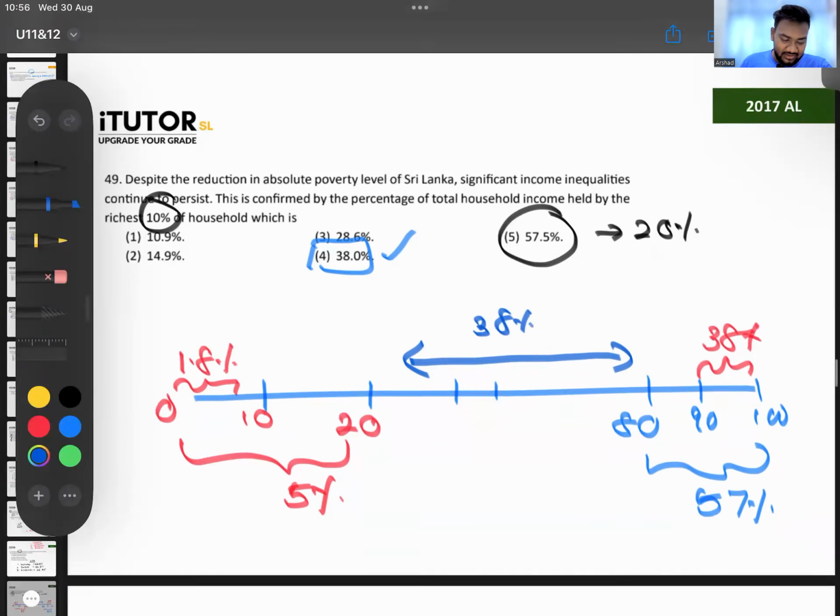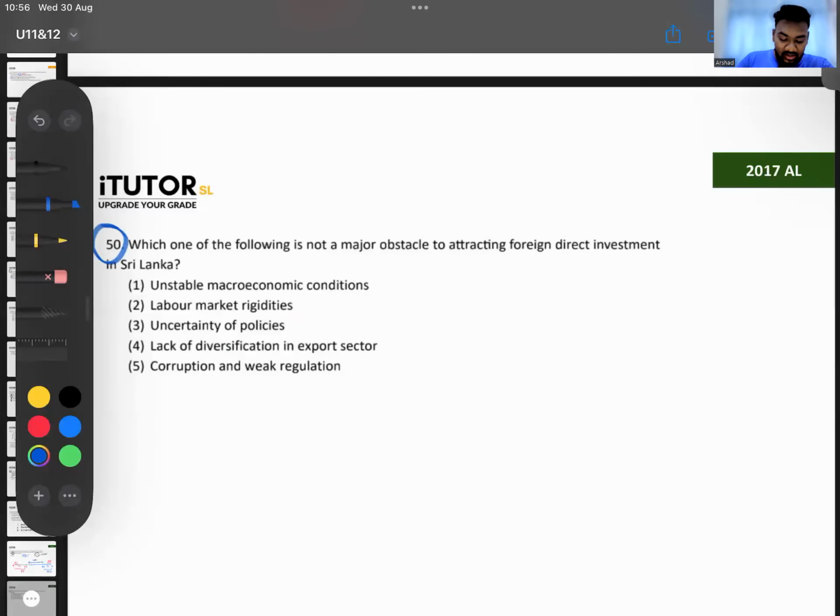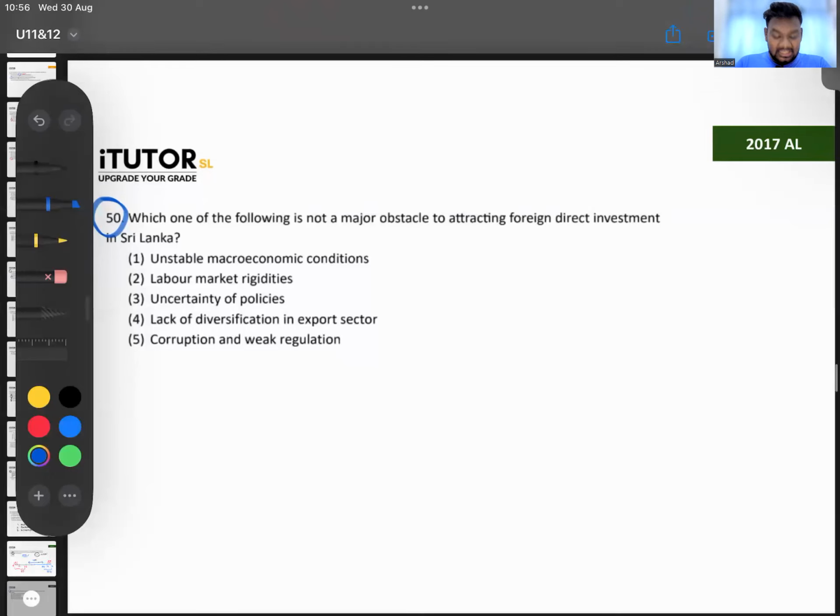Okay, now 49 done, we go to 50. Which of the following is not a major obstacle to attract foreign direct investment? Unstable macroeconomic conditions. Do you think that's an obstacle? When you have unstable macroeconomic conditions, that is an obstacle, right? No one will want to come, no, inflation is going crazy, right? This is an obstacle. Okay.